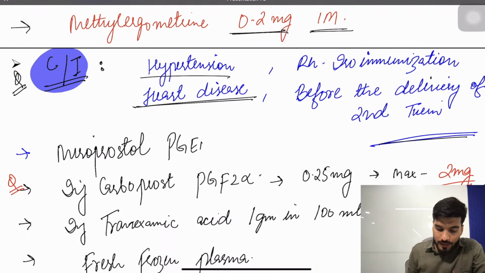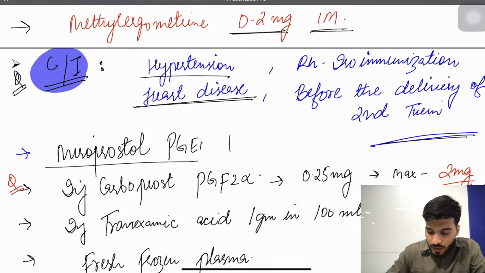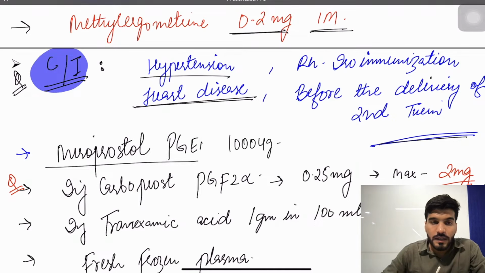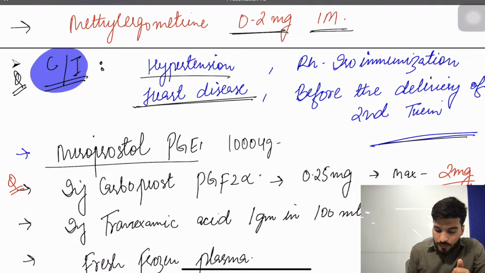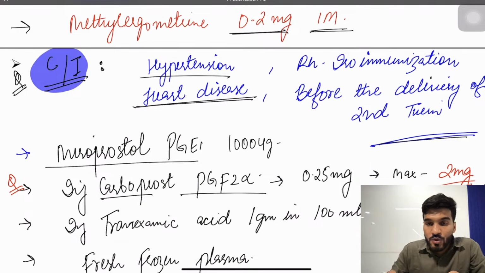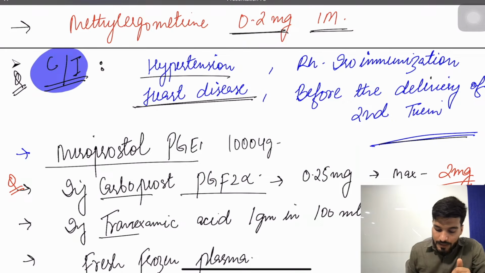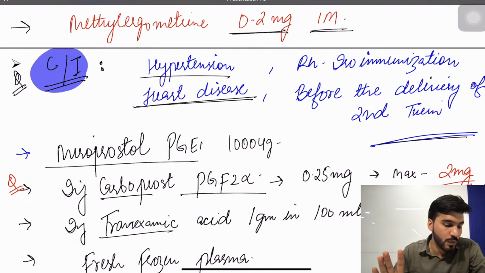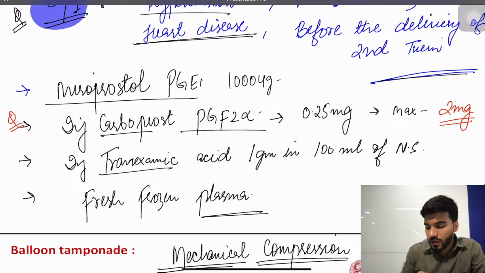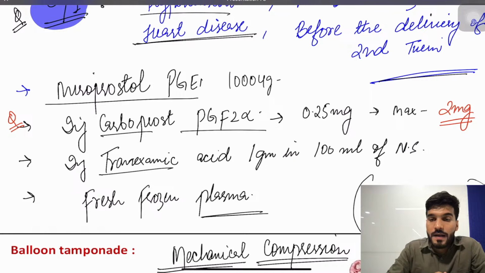Followed by that, we can use misoprostol 1000 micrograms, which we can give rectally or vaginally. Followed by that, injection carboprost PGF2 alpha, maximum dose of 2 mg, 8 doses you can give with a single dose of 0.25 mg. We can use tranexamic acid, 1 gram in 100 ml of NS as well to stop the bleeding. If there is a thrombin deficiency, we can use fresh frozen plasma. Remember the contraindication of carboprost, it is asthma.